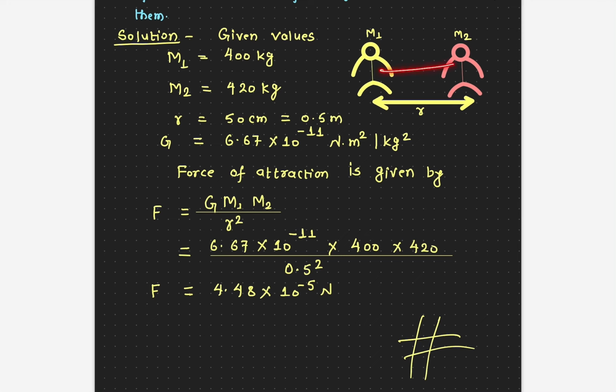So these two wrestlers attract each other with a very tiny force. But remember, there are other objects too, and these attract too. So as a result, if you calculate the net effective force, it would be 0, because there are other people, and each person attracts each other. So the net effective force on an individual object would be 0.